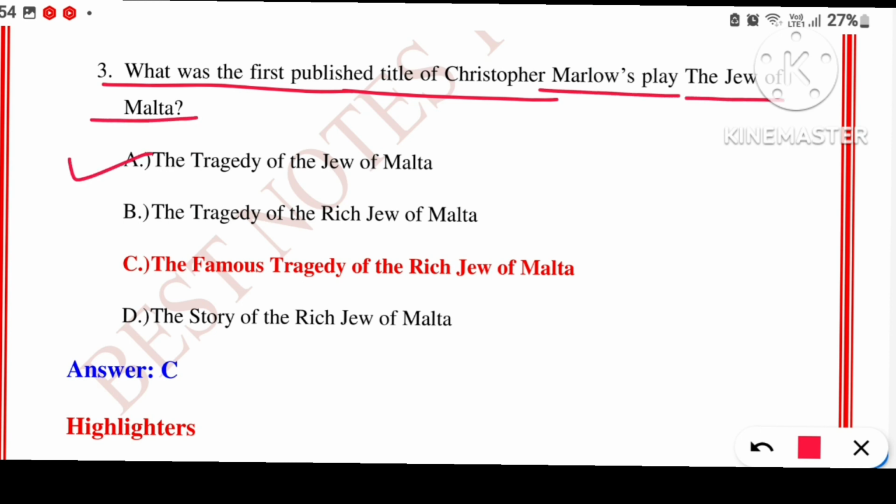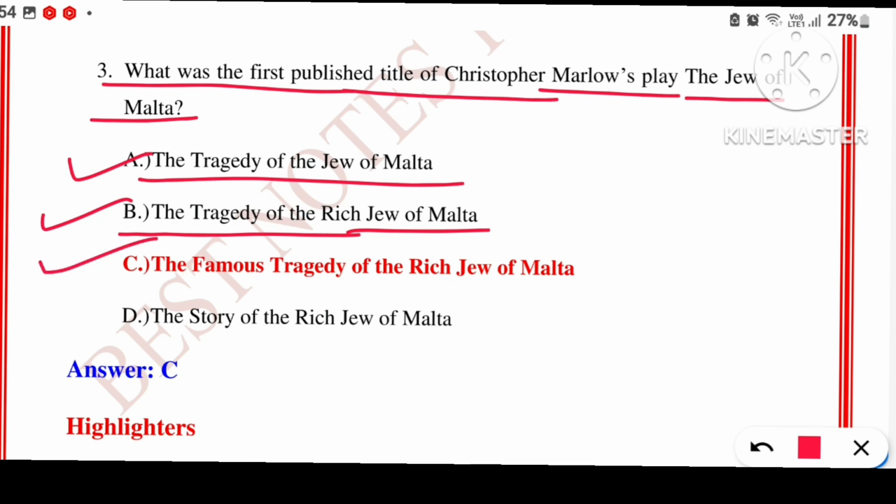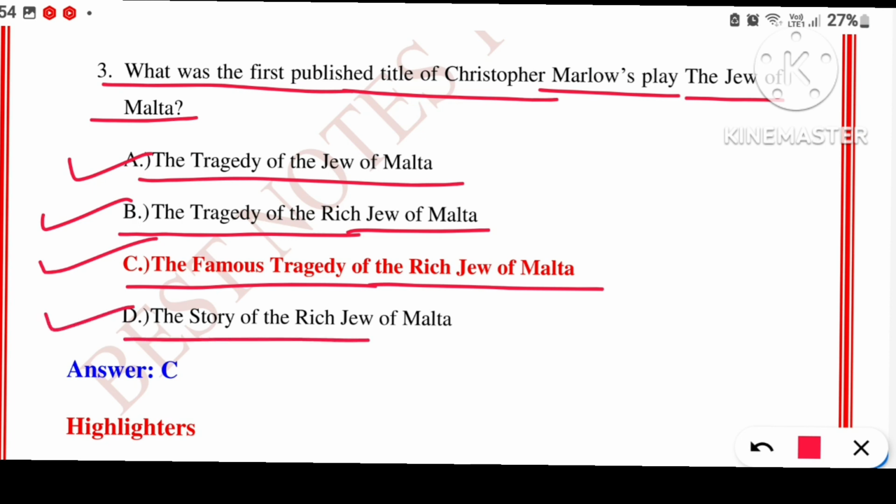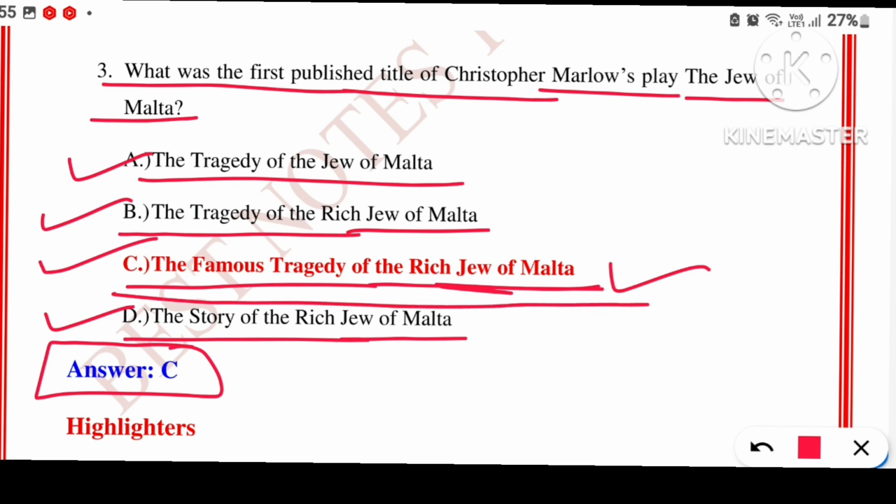Option A, The Tragedy of the Jew of Malta. Option B, The Tragedy of the Rich Jew of Malta. Option C, The Famous Tragedy of the Rich Jew of Malta. And option D, The Story of the Rich Jew of Malta. So the right answer is option C, that is The Famous Tragedy of the Rich Jew of Malta. Please remember this. This is the full title of Christopher Marlowe's play.